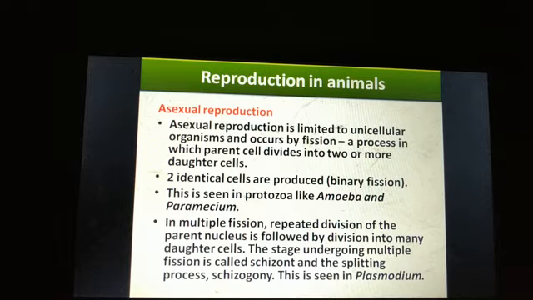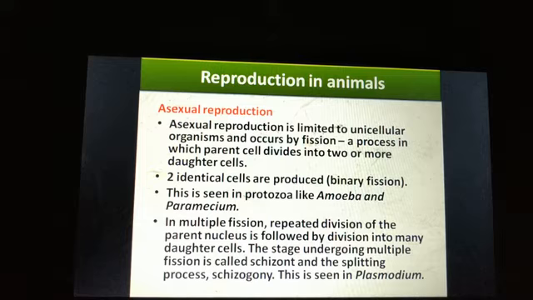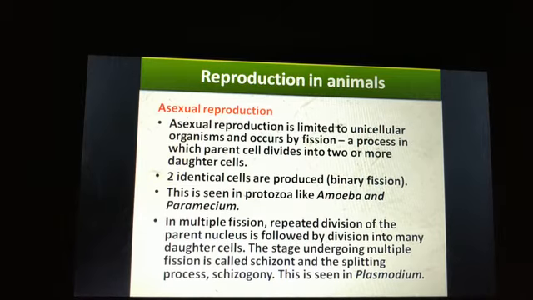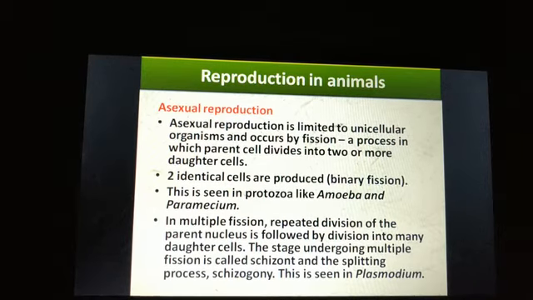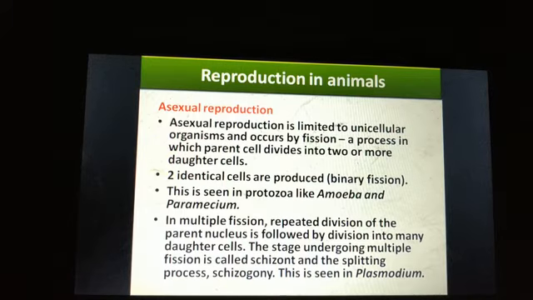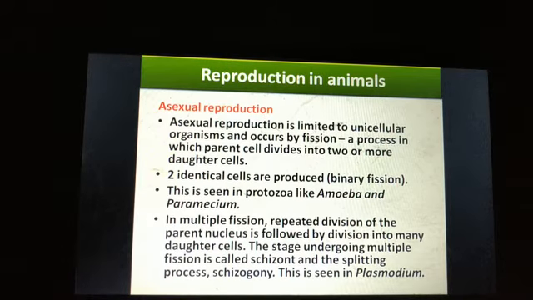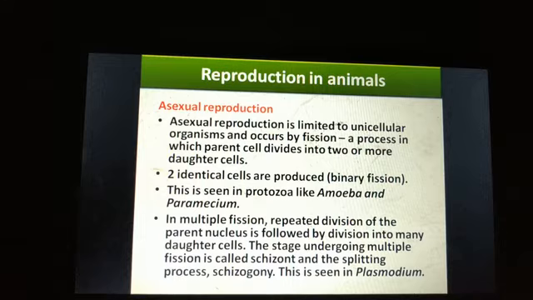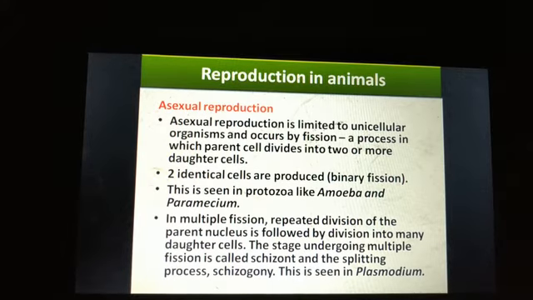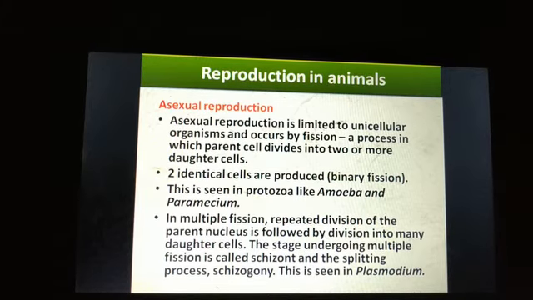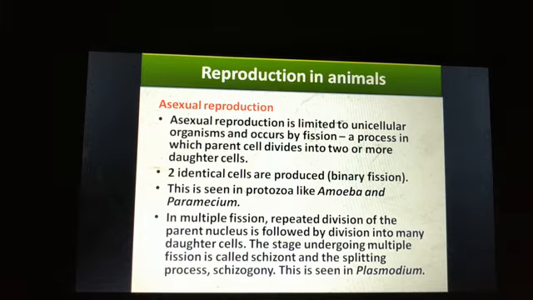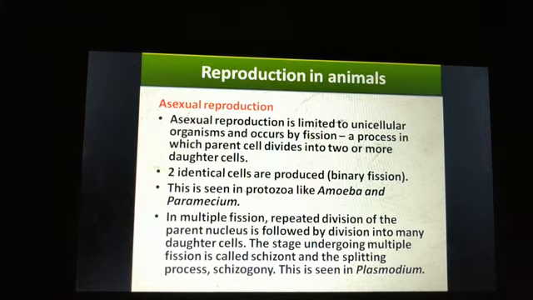So here instead of two, many daughter cells are produced in multiple fission. The stage undergoing multiple fission is called schizont. So this stage which undergoes multiple fission is called schizont, and the splitting process is schizogony.